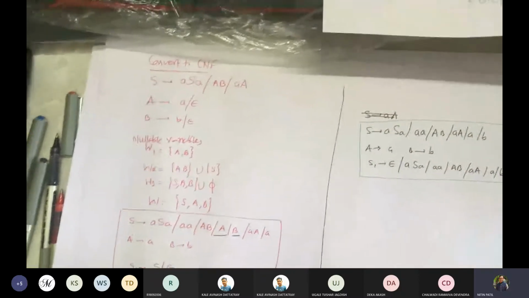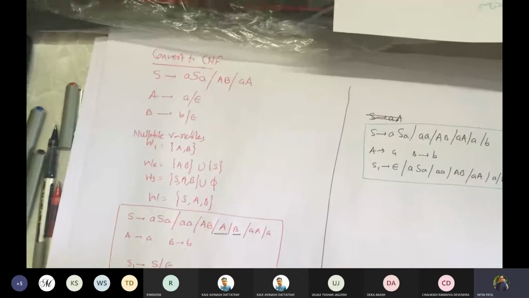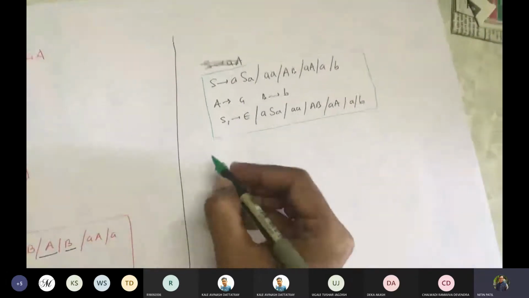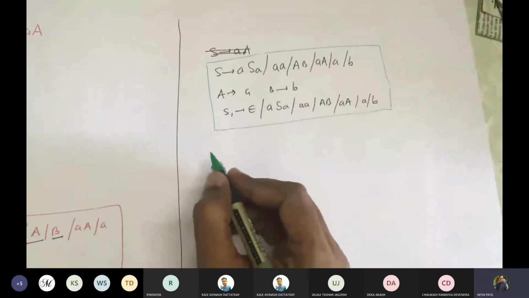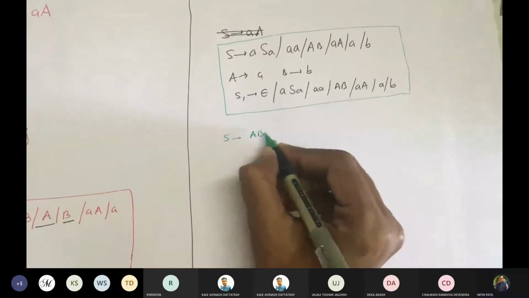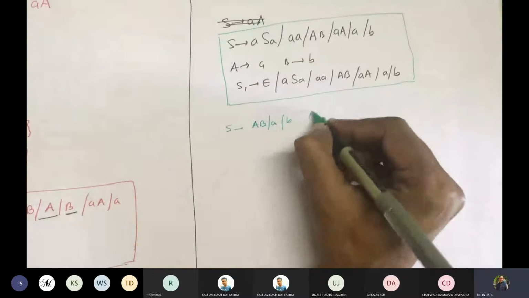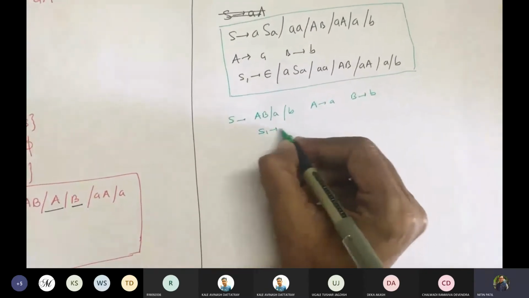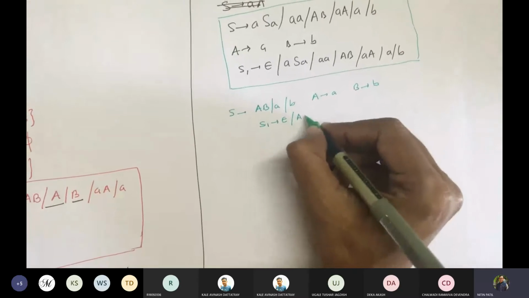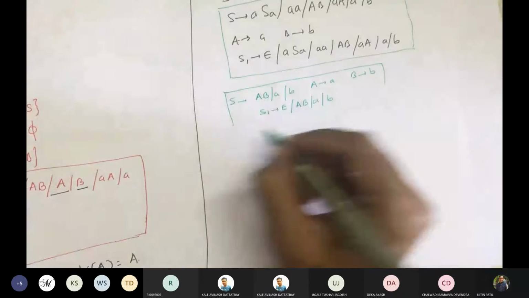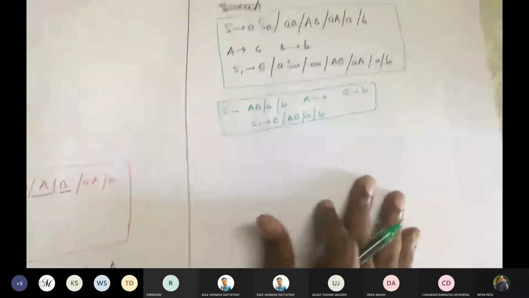Okay. So this is your 3.5 algorithm. Now we have null variables removed. We have all unit productions removed. Now we have to work with this. Fine. How many productions are in the required form? So we'll write them. S gives AB, S gives A, S gives B, A gives A, B gives B, S1 gives epsilon, S1 gives AB, S1 gives A, S1 gives B are in required form, correct? Am I correct?